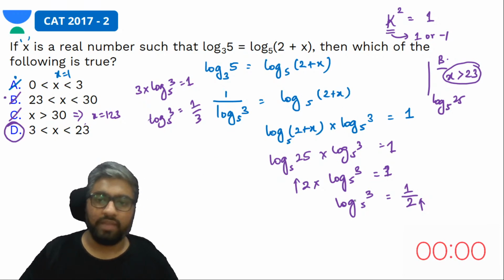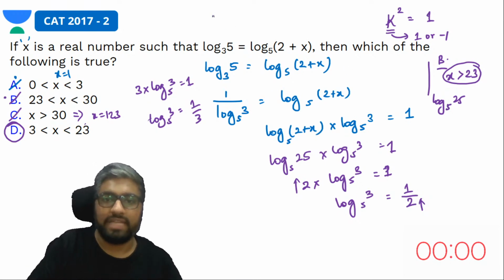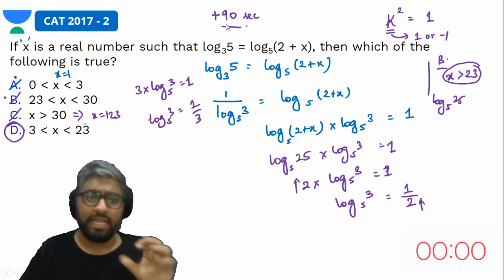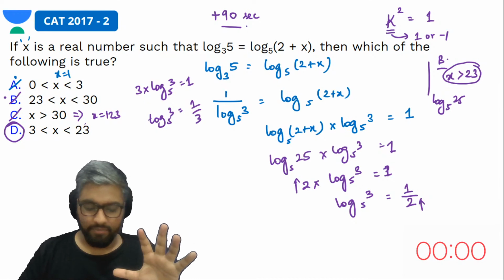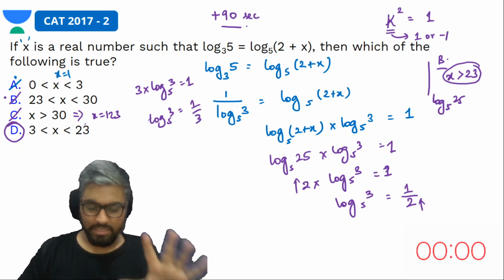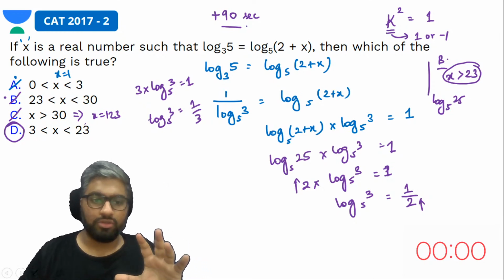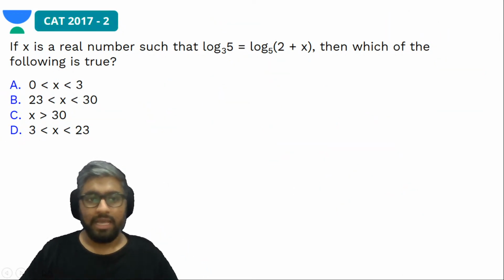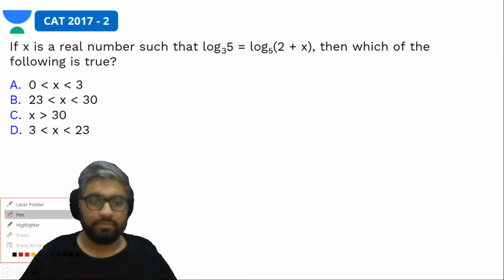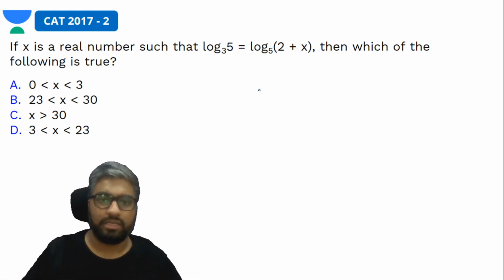Now what we have done will definitely take us more than 90 seconds, and will make us think whether to select between B or D. So instead, what you could do is this. Let us not involve algebra here, let's try to do this a little bit arithmetically.